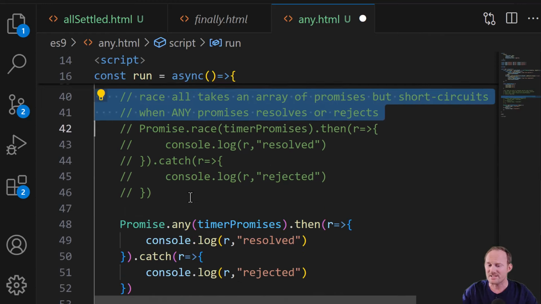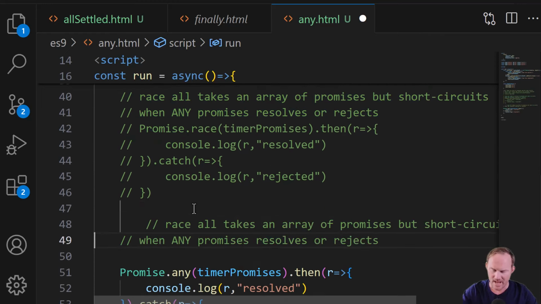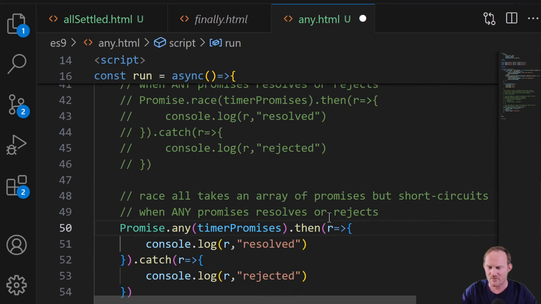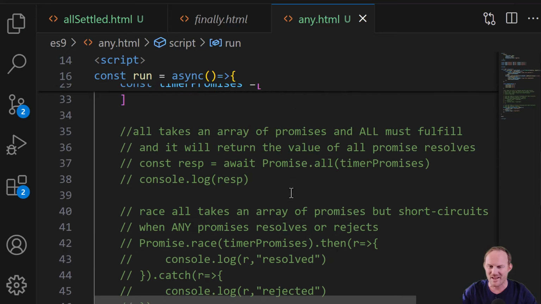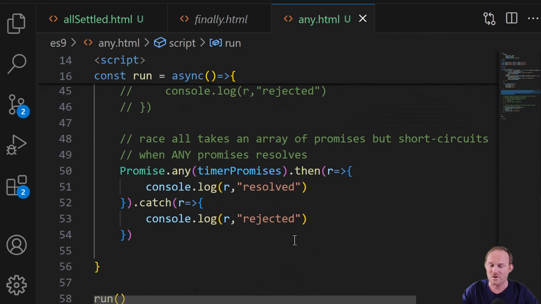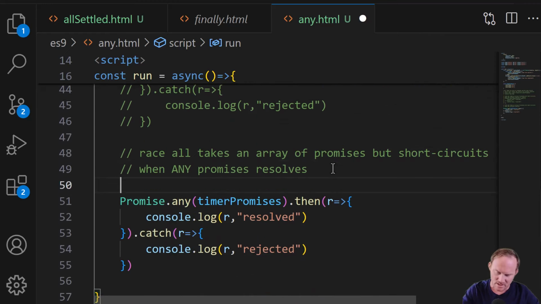What any is doing is exactly the same thing as what race does, except instead of rejects, it is going to be when any promise resolves. It does the same thing as all, it just does the first one. So what are some use cases for this? Let's make a note here, use case.